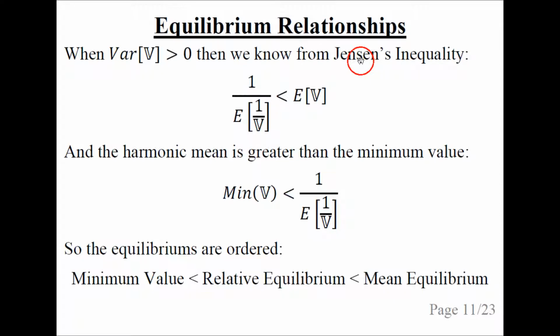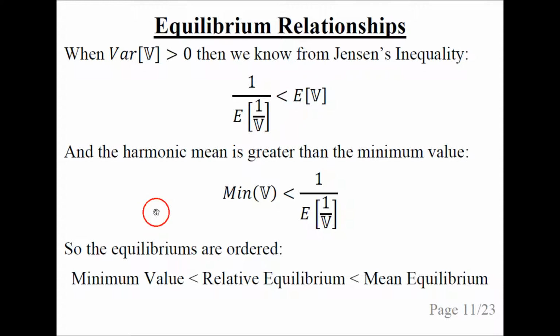When the variance of the stochastic V is greater than 0, then we know from the so-called Jensen inequality that the following holds. This over here, the mean value of V, is the so-called mean equilibrium. This over here is the relative equilibrium. So we know that the relative equilibrium is always smaller than the mean equilibrium.